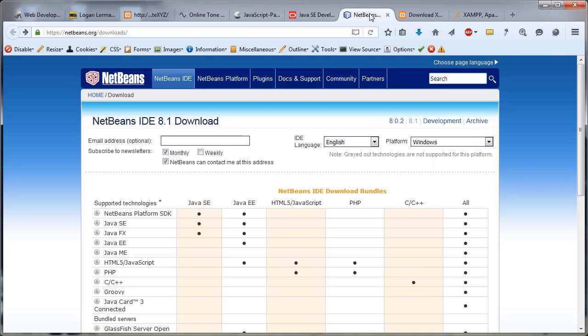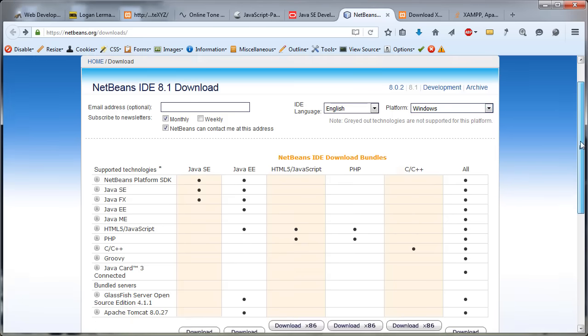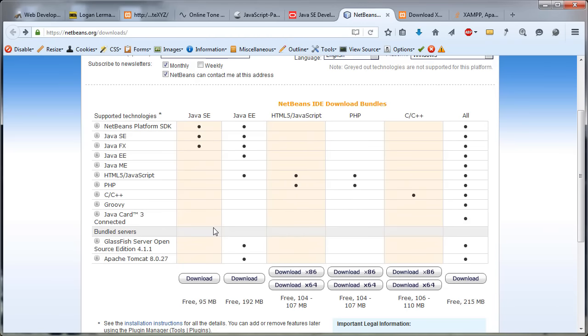And then let's go for NetBeans, our software in which we write the code. First, whether we want to subscribe to the newsletter, then the language we want that software to be in, and again, which platform we have, whether a Macintosh, a Windows, or a Linux operating system. And then it's the PHP. So ultimately we need the languages HTML5, JavaScript, and PHP.